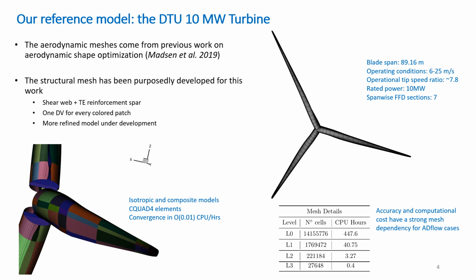The structural mesh has been developed from scratch for this paper. The outer skins match the outer mold line of the aerodynamic mesh, while the internal structure, consisting of a shear web and a trailing edge reinforcement spar, has been designed following the benchmark model description. We developed meshes with both composite and isotropic material properties, but only the latter will be used in the coupled optimization problems. In terms of structural parameterization, we assign a single independent thickness design variable to every colored panel in the figure at the bottom of this slide.